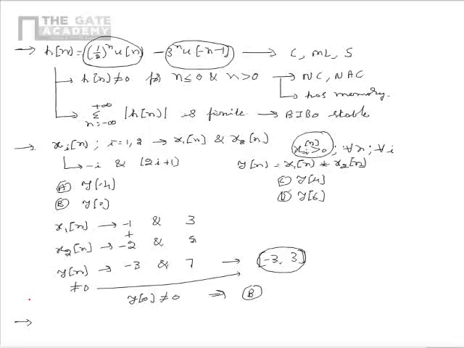Now let us consider another problem in which it is given that the unit step response of an LTI system is given as yu of t is equal to e power minus t minus e power minus 2t plus 1, multiplied by u of t. We have to find the impulse response of the LTI system.